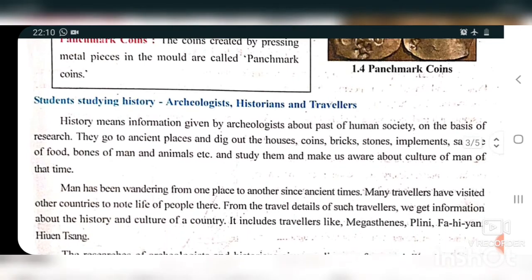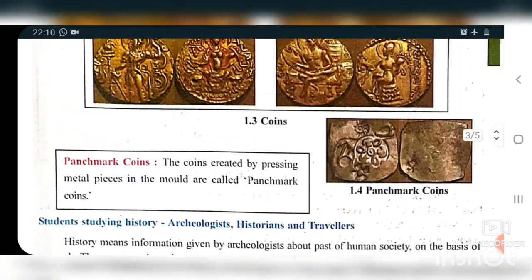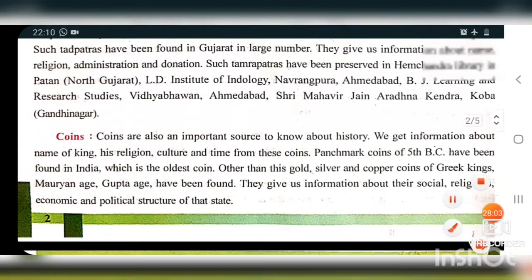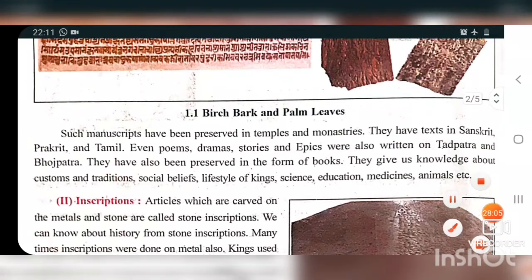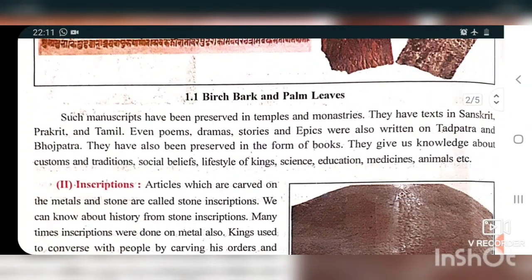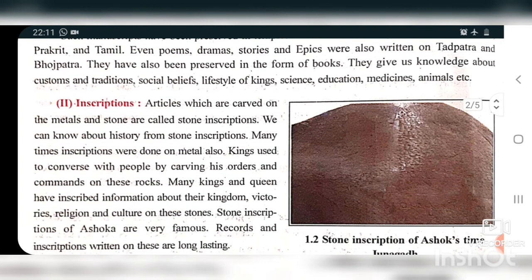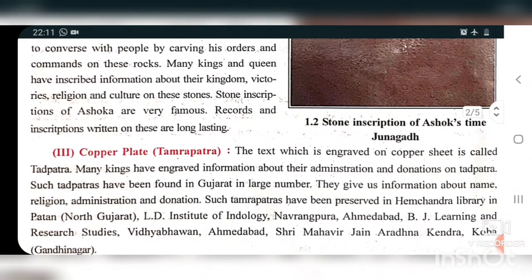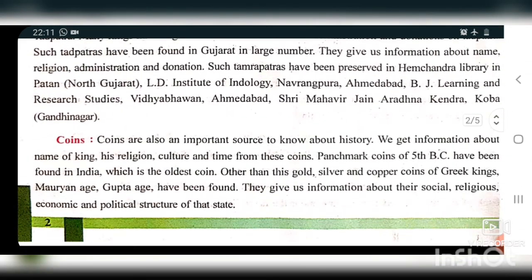So we have already read about today's part. We already learned about Tad Patra, Bhoj Patra, birch bark and palm leaves, and inscriptions also. We also learned about the copper plate, and then coins, especially.